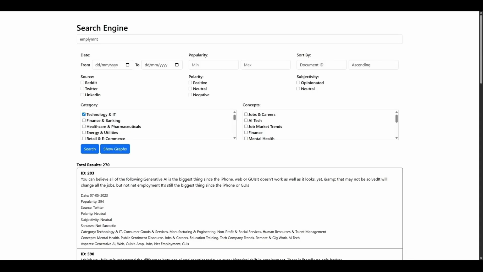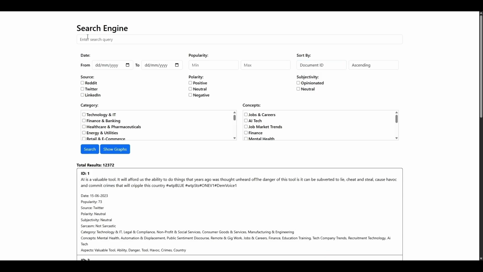Here is our search engine. For the input query, we have enabled fuzzy search, which allows it to return results that closely match the query even if there are spelling errors. Users can customize their filter result by date, popularity, and category, and can sort based on the different attributes like popularity. The search engine will then display the relevant result based on the filter.